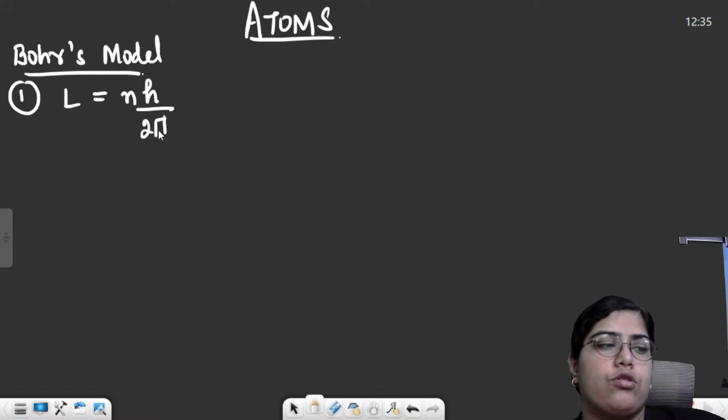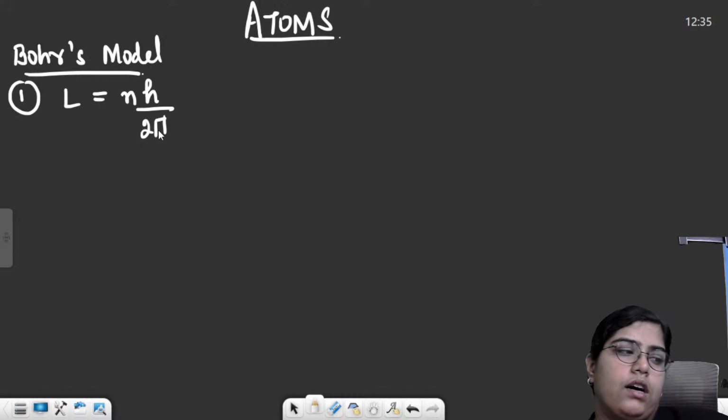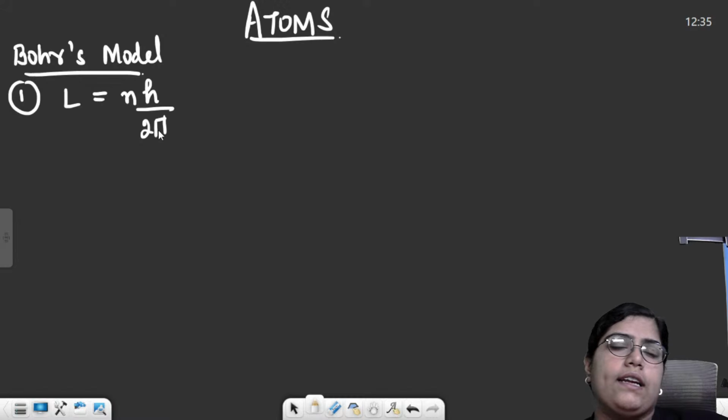This was Bohr's quantization condition. Then he also said electrons will always revolve in fixed orbits, and an electron will never emit any amount of energy when it is revolving in an orbit.